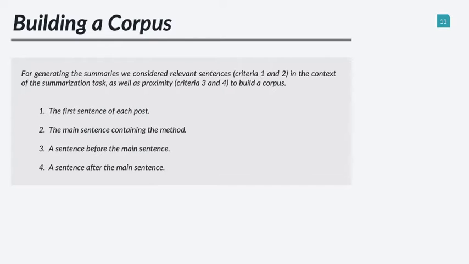We add the first sentence of each post and the main sentence containing a method as the most important sentences of a post. After that, we added a sentence before and a sentence after the main sentence to our corpus as well. We believe that the closer a sentence is to the main sentence, it has the higher chance to be more relevant to the code element.